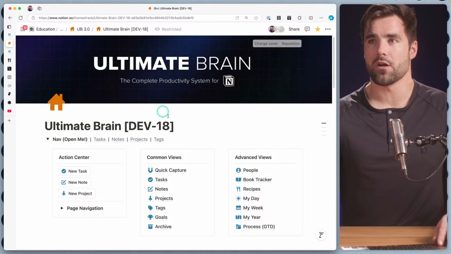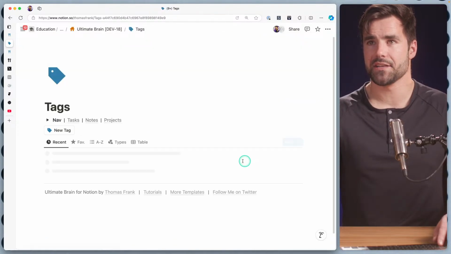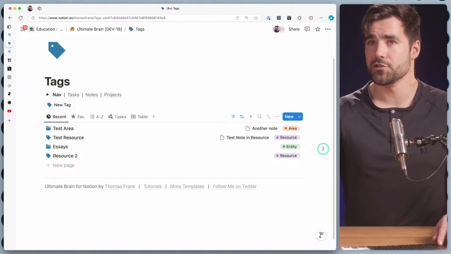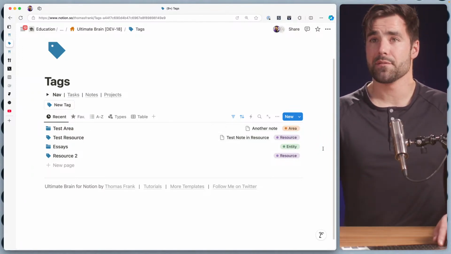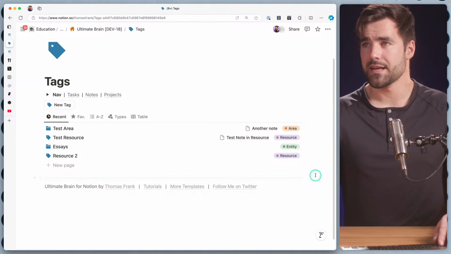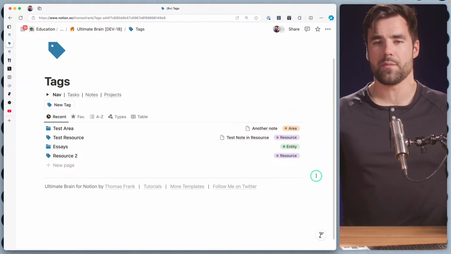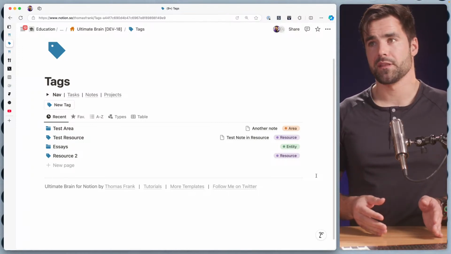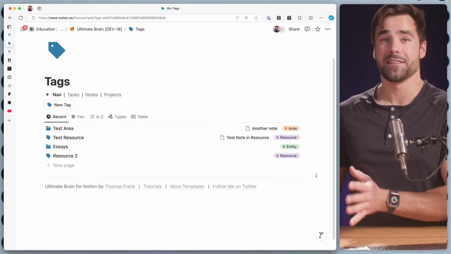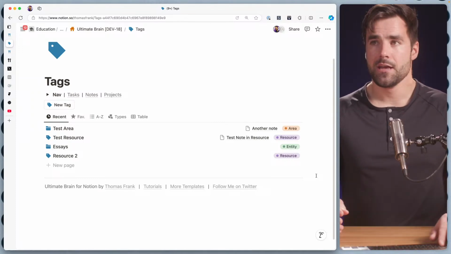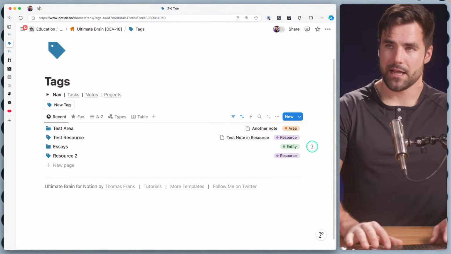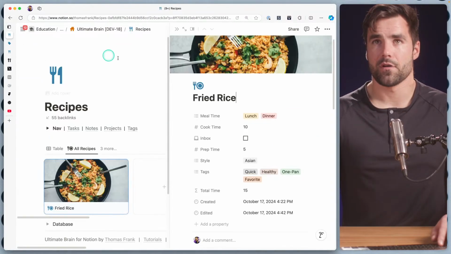Another bit of prior art here that we can look at is this new tags database. So we have different types of tags, like areas and resources from Tiago Forte's PARA methodology. I've also come up with a third type of tag, which I'm calling entity. And that's basically just a way of describing objects in a very generic way. So instead of a topical resource, it would be something like essays or funny things that I'm saving or apps that I'm saving. And that way you could have topic-based resources, but also object-typed entities. And I think I'm going to go with something like that for our recipe tags database.